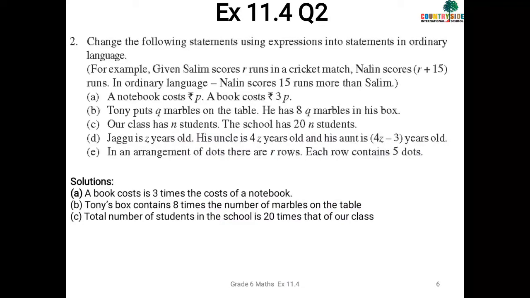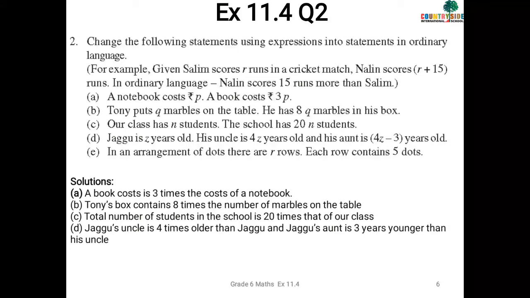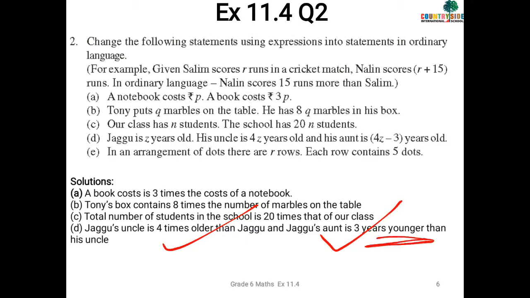For the D part, Jaggu is Z years old. His uncle is 4Z years old and his aunt is 4Z minus 3 years old. So 4Z means what? 4 times. So you will write Jaggu's uncle is 4 times older than Jaggu and Jaggu's aunt is 3 years younger than his uncle. Why younger? Because it is a minus sign. So now the E part is your homework.